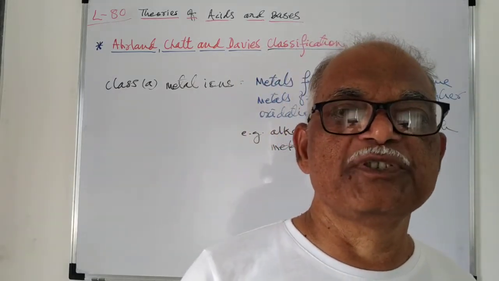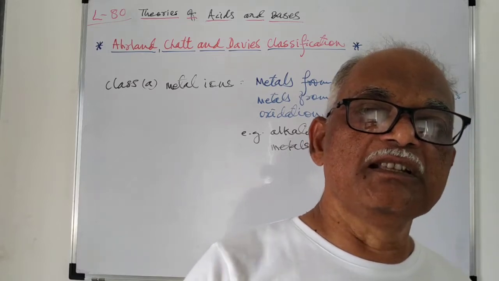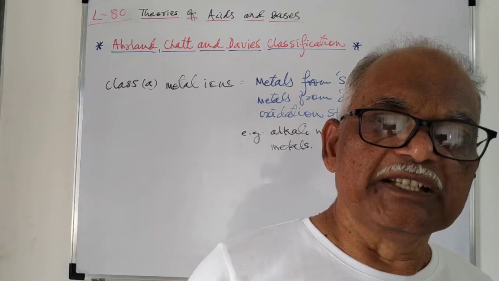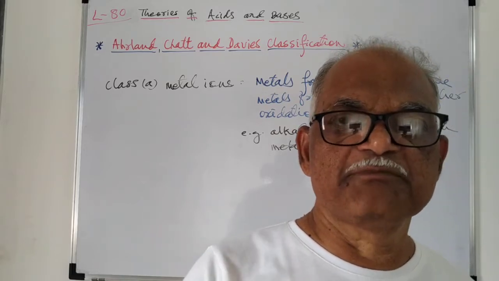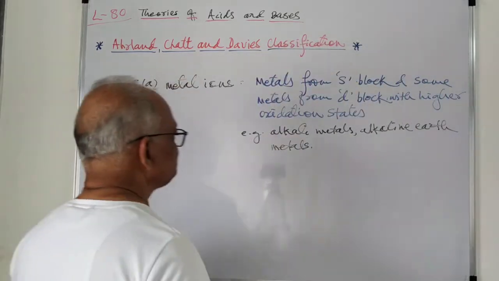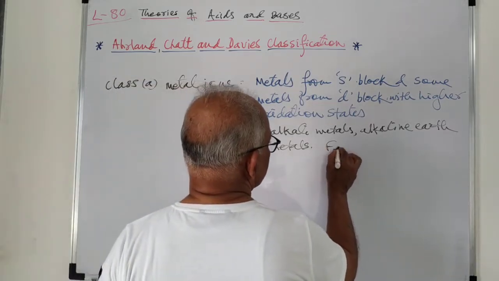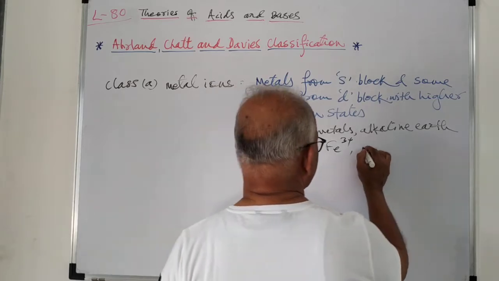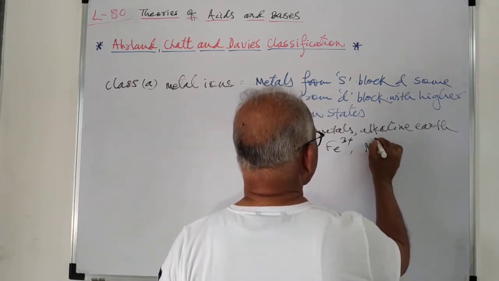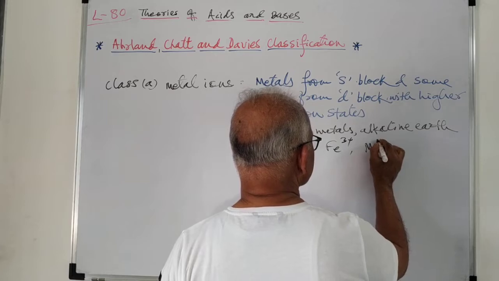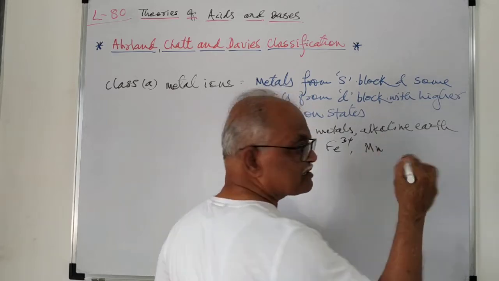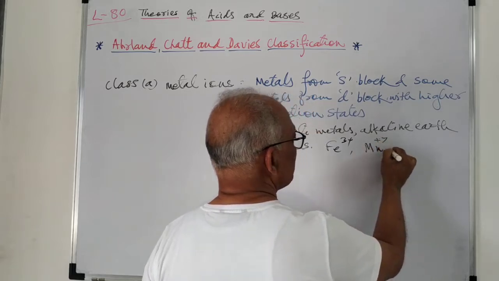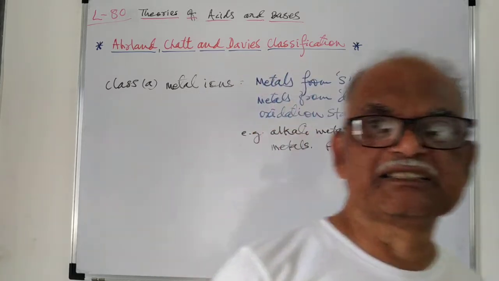For example, scandium in 3+, Fe3+, or Mn in any higher oxidation state such as +2, +3, +4, +5, +7, or cobalt 3+.